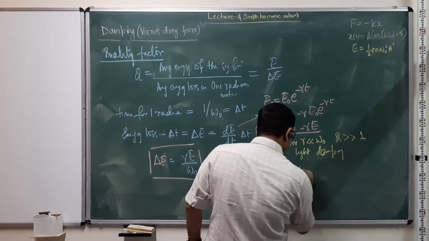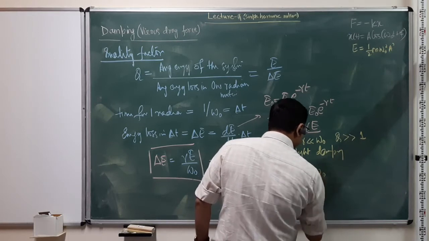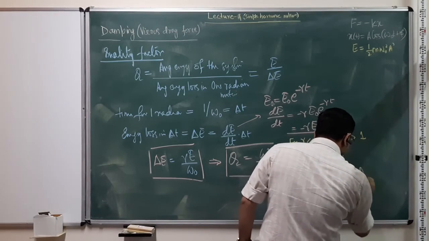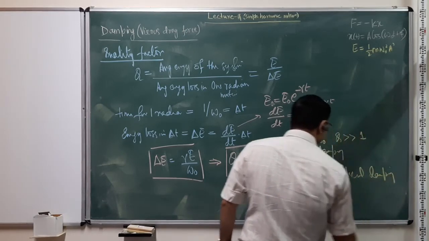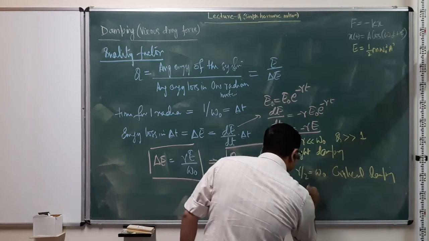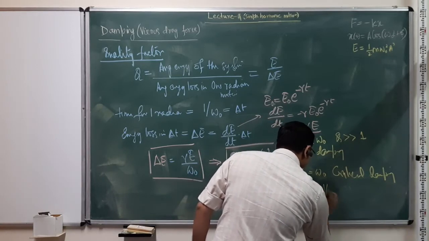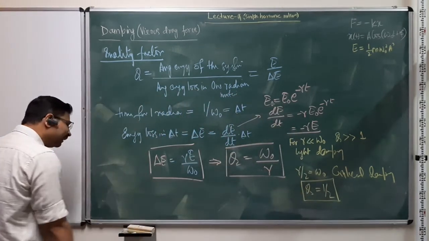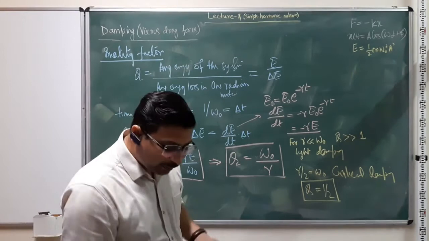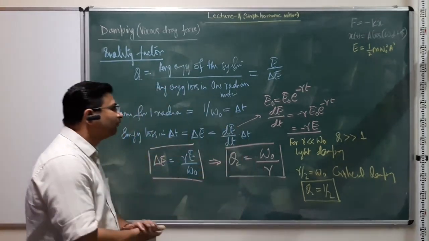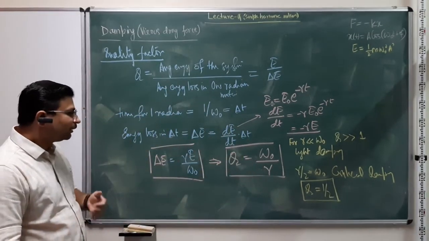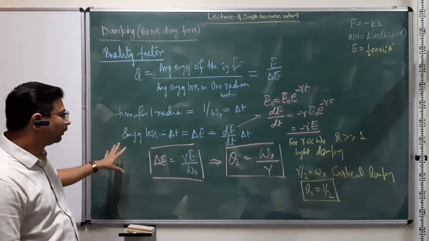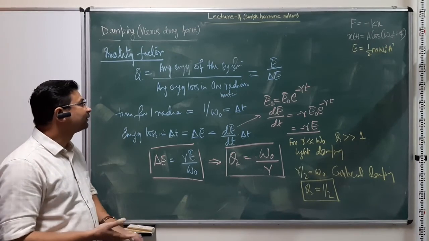If gamma by 2 is equal to omega naught, because that's what we did in terms of critical damping, then we know that the Q value will be equal to half. And of course, any Q value below this means that your system is over damped and simply stops making motion very soon. Okay. So I'll give a few problems related to this in the tutorial and assignments, which you can solve to understand it better, and the rest we'll do in the next lecture.